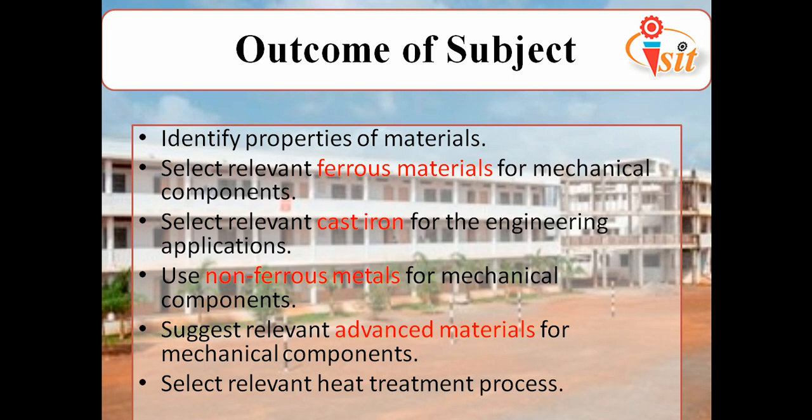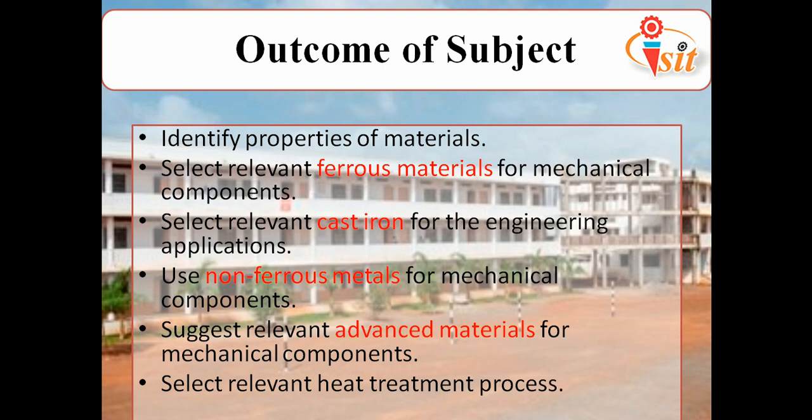The first one is to identify the properties of materials. As we know, there are many properties of materials, such as physical properties, mechanical properties, chemical properties, magnetic properties, and so on. But as far as our subject is concerned, we will deal with physical properties and mechanical properties.